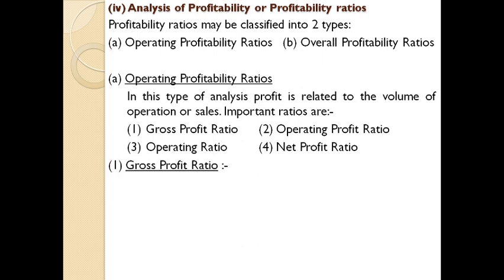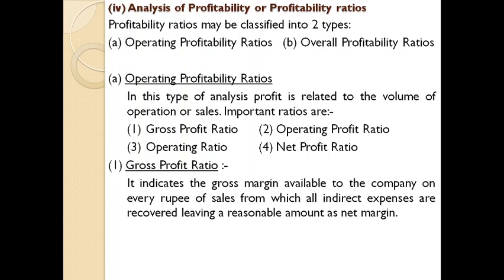Regarding the first one, gross profit ratio. As you all know, gross profit is the first part of profit that we compute while dealing with the trading profit and loss account. Gross profit ratio is the ratio of gross profit to net sales.